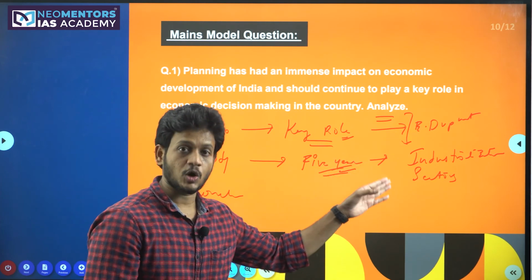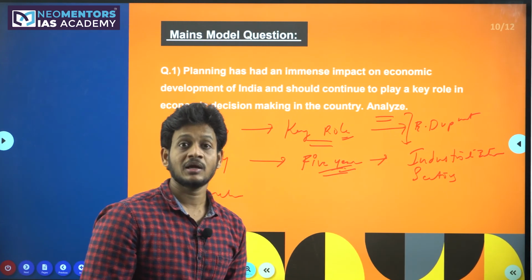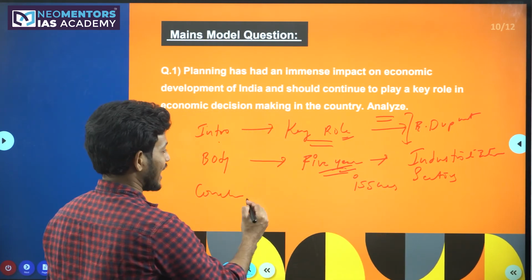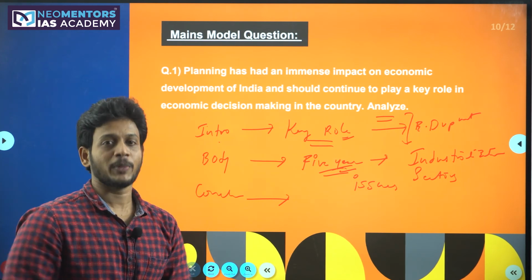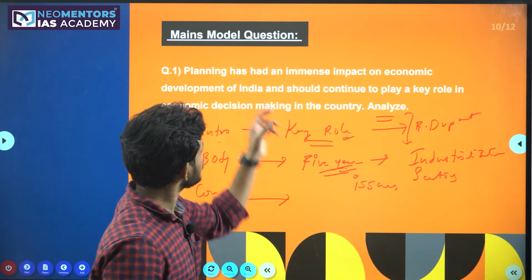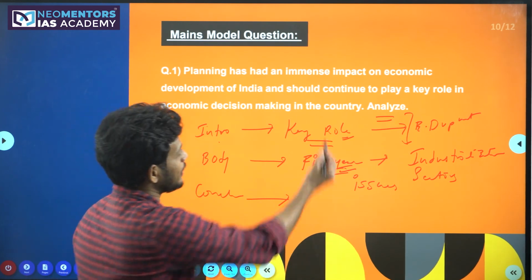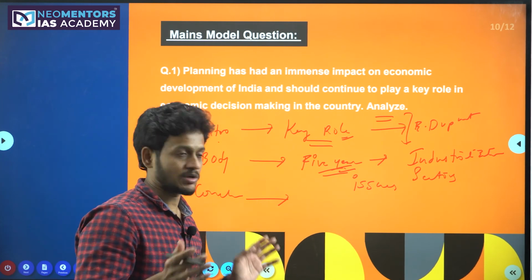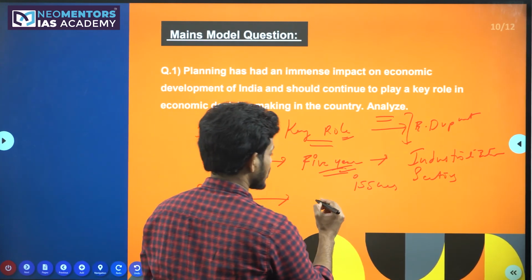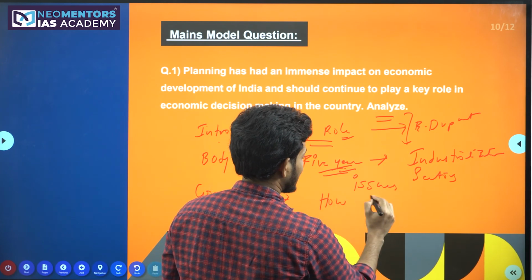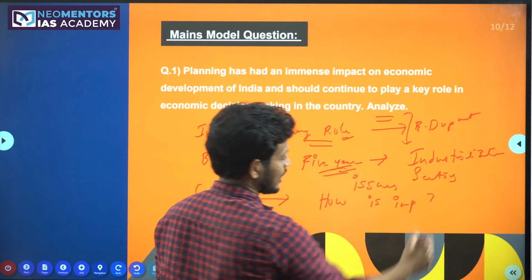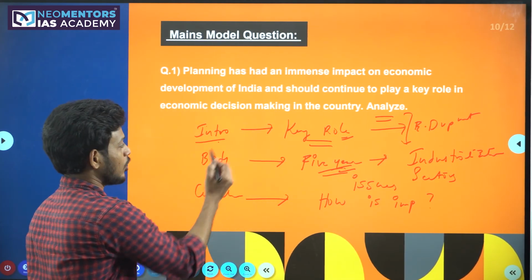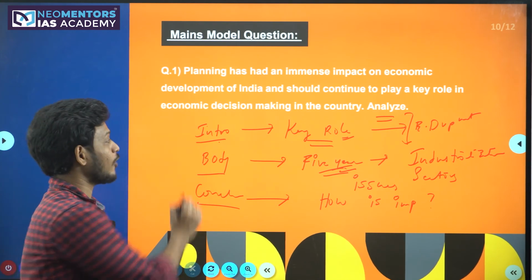So what are the advantages or positives we got in the planning, and at the same time what are the issues or limitations in the planning. And at the end they are asking what is your relevant opinion when it comes to this impact of the planning. Should it continue to play a key role in economic decisions, or should it be taken away? Definitely its role is important. So in that conclusion, how the planning is again important, you must conclude by taking all the components which you have written. So this is intro, body and conclusion. That is how you have to form the structure.